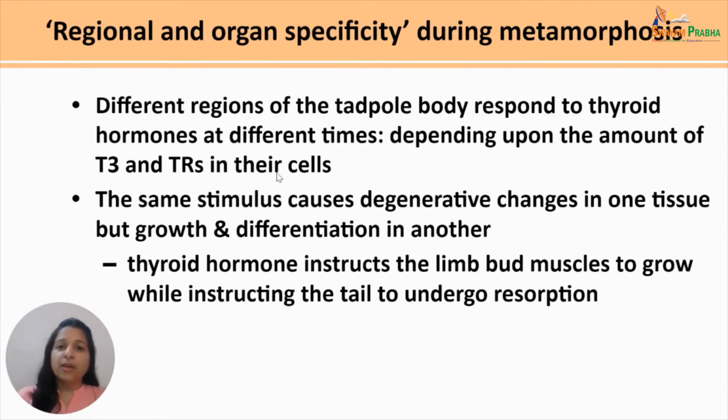cells. We have seen that the same stimulus causes degenerative changes in one tissue of the tadpole and it causes growth and differentiation in some other part while it is undergoing metamorphosis. For example, the thyroid hormone is able to instruct the limb bud muscles to grow, but at the same time it instructs the tail to undergo resorption.